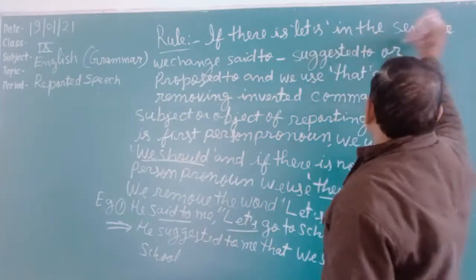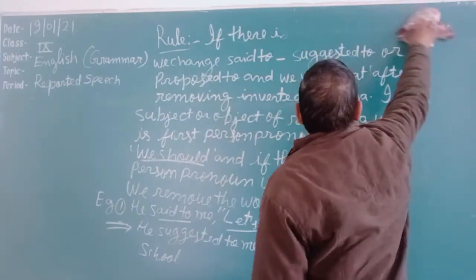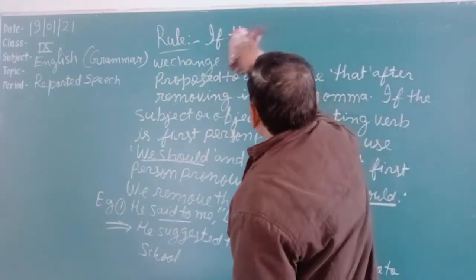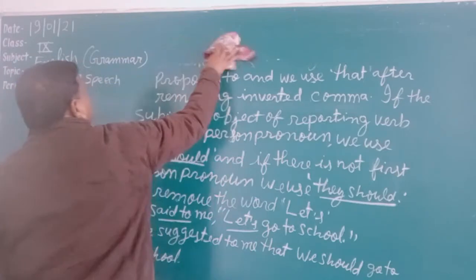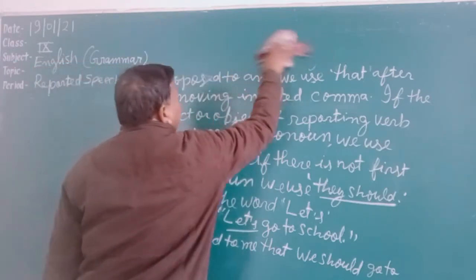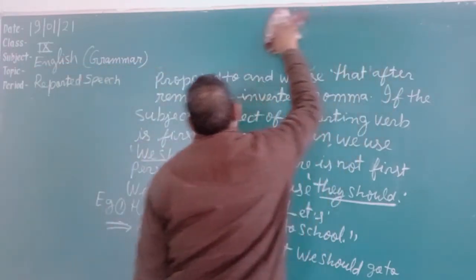Write this down first. I am going to tell you the next rule. One line I am going to write here, so write it down. Two lines I am going to write down. Next rule I am writing.